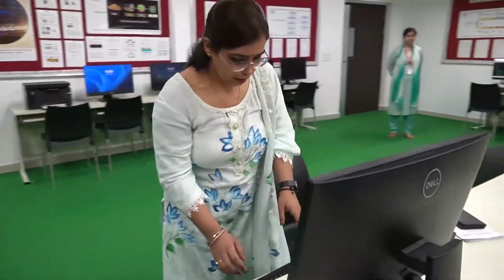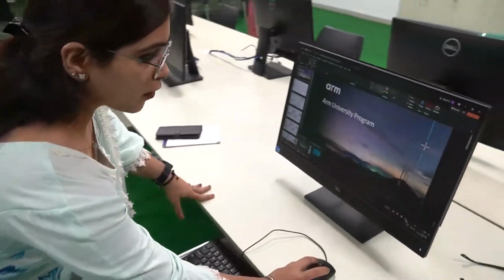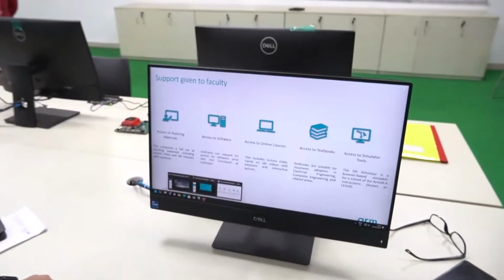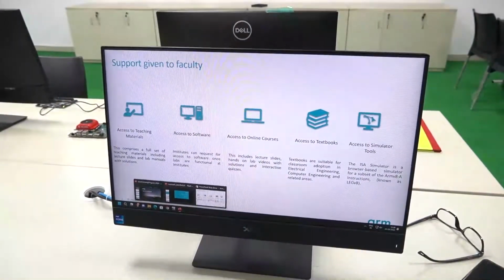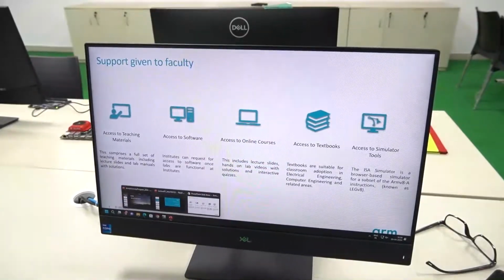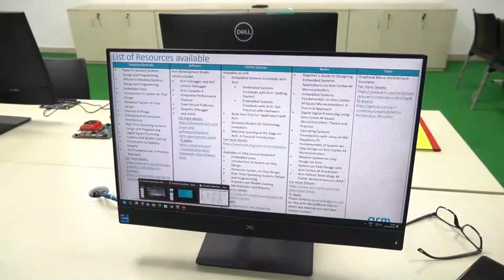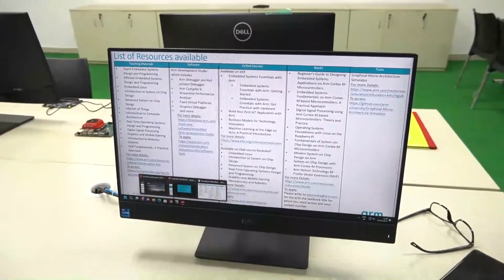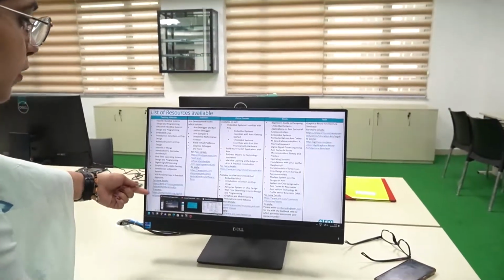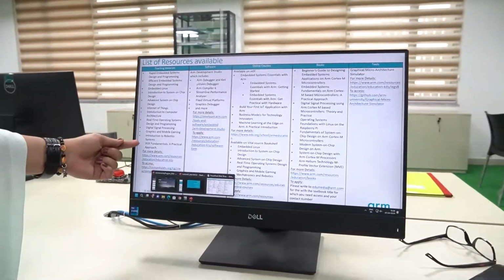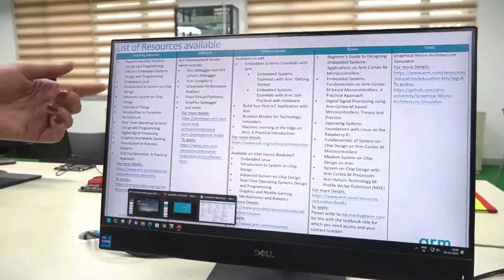We have the ARM University Program in which we are covering different kits for the faculty members, which provides access to teaching materials, access to software, to online courses, access to textbooks and access to simulator tools. These are the list of resources which are available. For the teaching materials, these are the links. These are all the subjects. We can download the teaching materials from here.